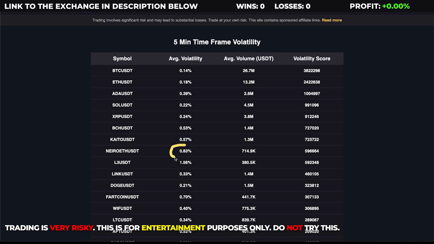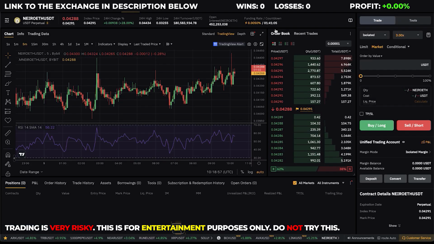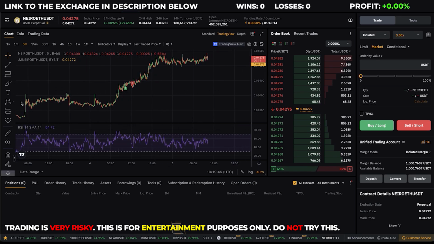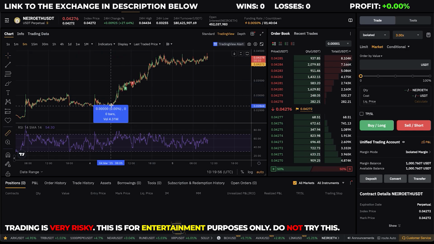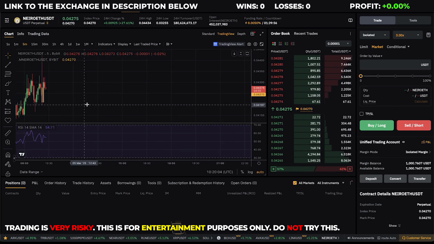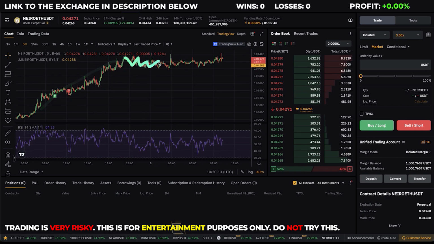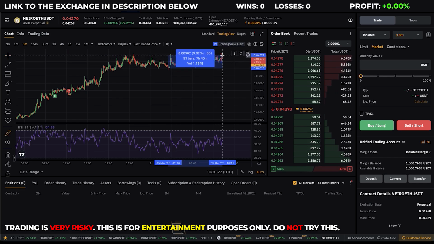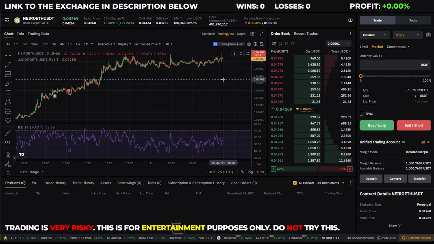And looking at this volatility, the average movement each 5-minute candle, the last hour, Nero ETH USDT also looks pretty volatile right now. And what we can see on this coin is a big impulse wave here, where the price is climbing upwards pretty hard. This movement from the bottom to this top is 64% in only 14 hours. So this coin is moving by a lot. And after this pump, there's a consolidation phase on this coin. It's moving sideways, but the low on this consolidation movement to this high is still 9 to 10%. So it's still very volatile.